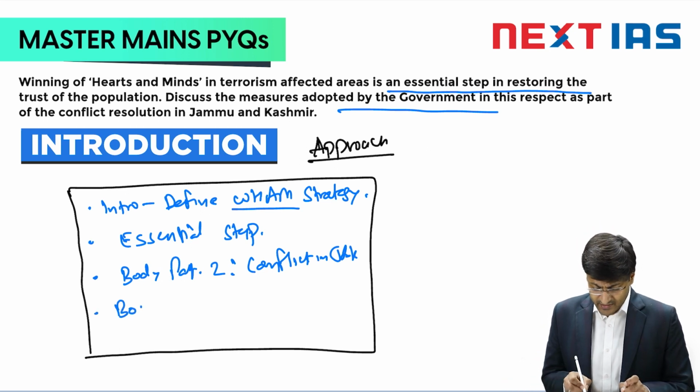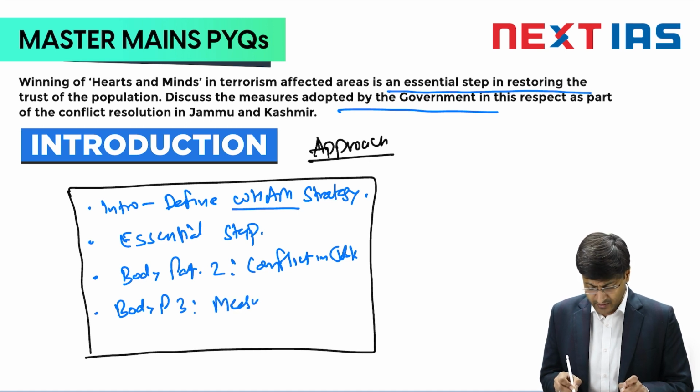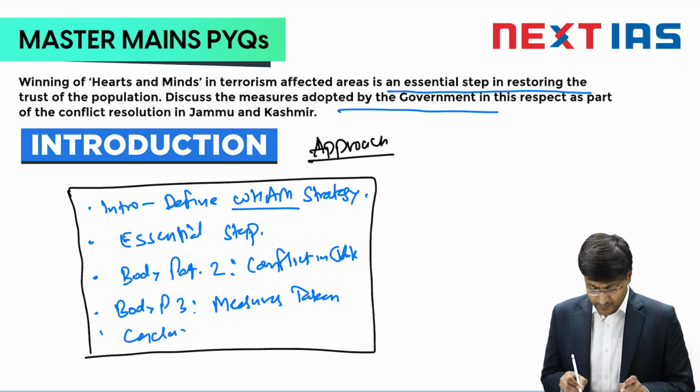Then in body part 3, we will talk about the main demand of the question, that is the measures taken by the government. And finally, we will conclude our answer on an optimistic note.